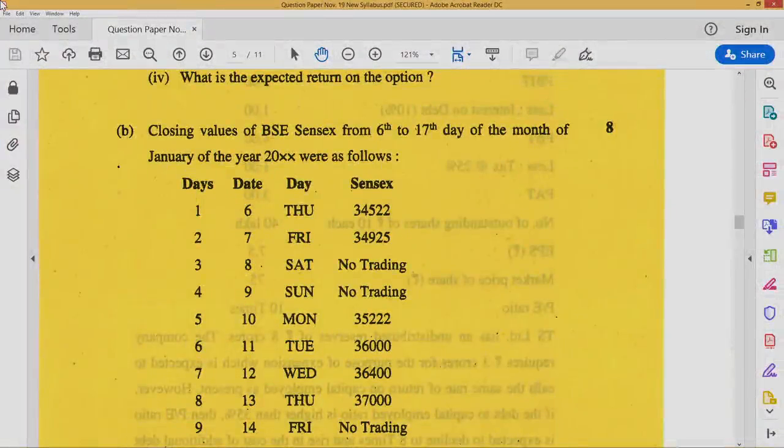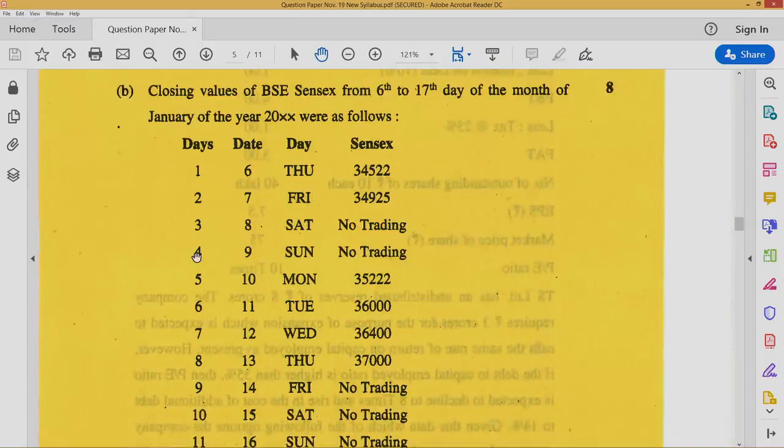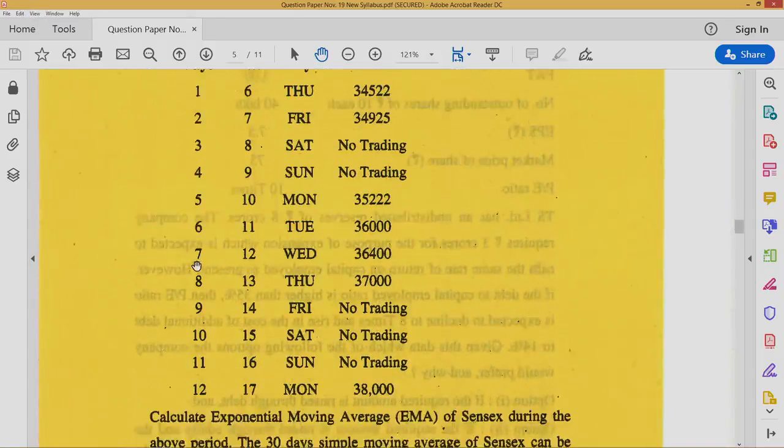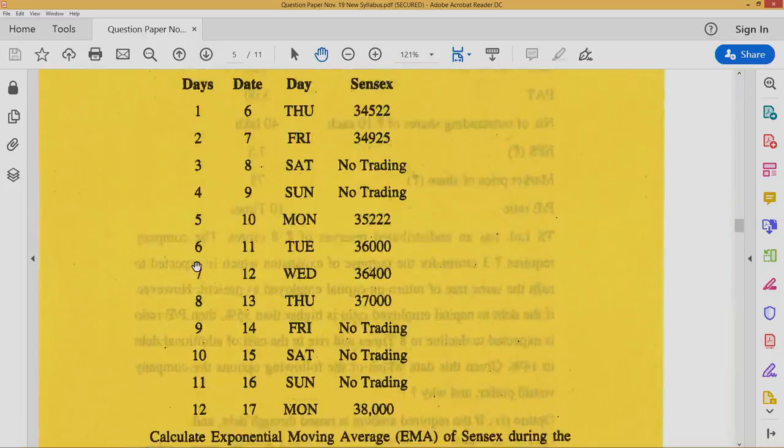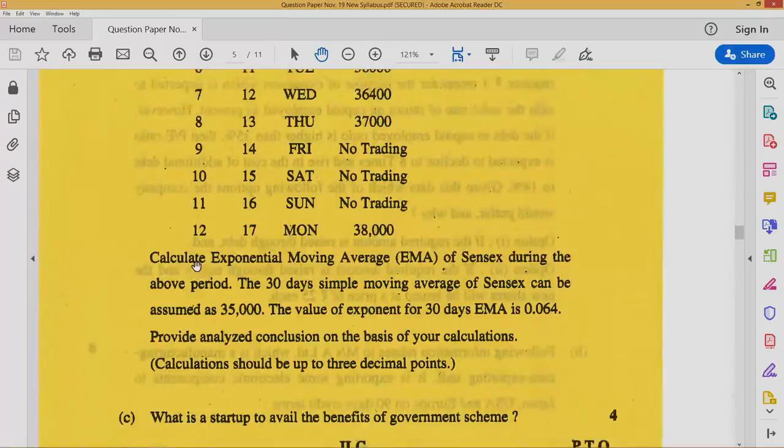Question number 3 being: closing values of BSE Sensex from 6th to 17th day of month of January of the year 20XX were as follows. Day 1 to day 12, date is provided, day is provided, and Sensex is provided. Of course, Saturday, Sunday holiday. So accordingly, the Sensex value is given.